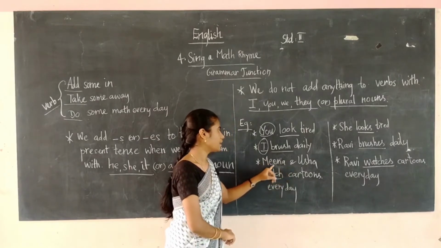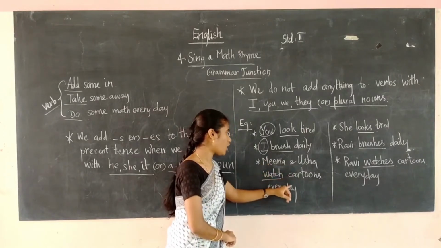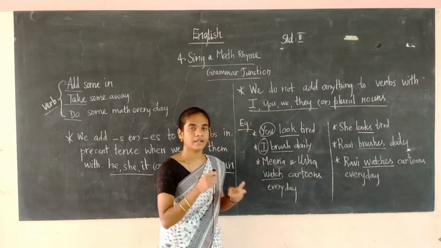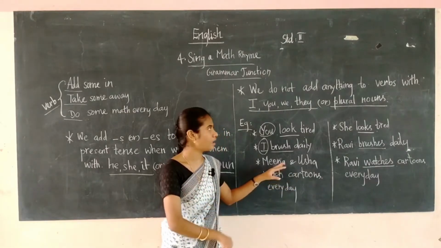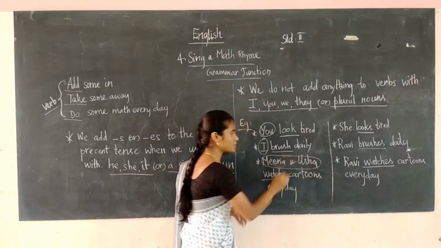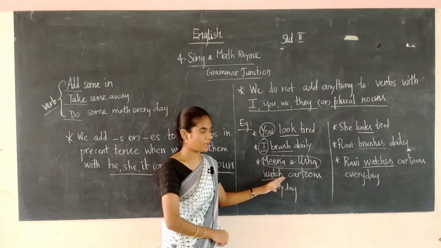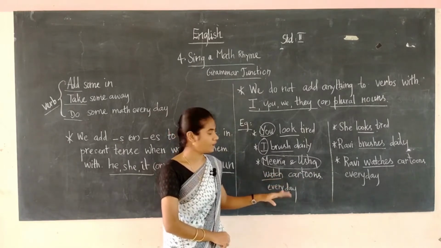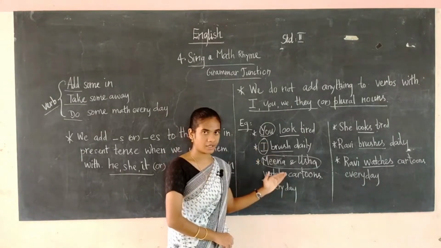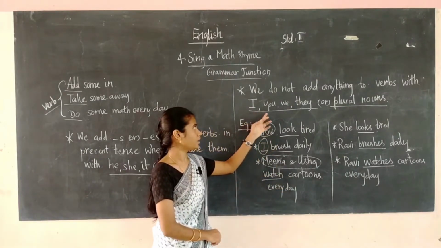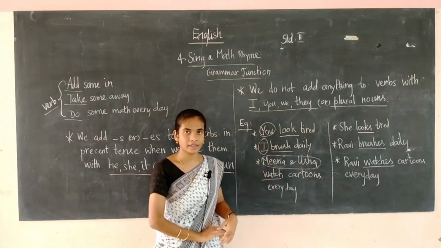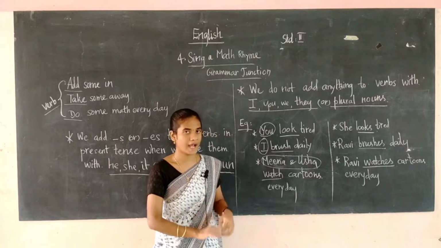Okay, the next, Meena and Usha watch cartoons every day. Meena and Usha, here there are two persons, so it's a plural one. For the plural also we should not add anything to the verb. Okay, we have to write only watch. Okay students, are you clear with this? So for I, you, we, they and for the plural noun, you should not add anything to the verb. You have to write the verb as it is.